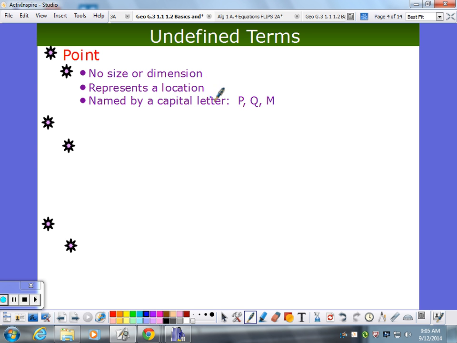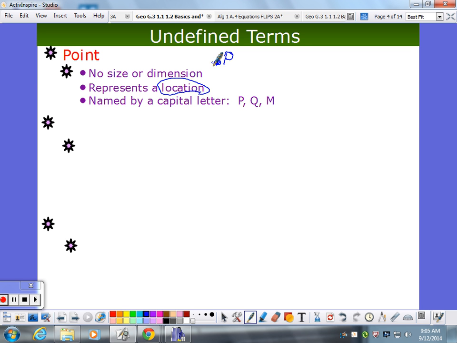So it has no size or dimension. Now, what does that even mean, no size or dimension? It's very hard to even think about what that is. It's just a point in space. Yeah, it's like a location. It's just a location. Even though we tend to make a point, here's a point, and that's point P, and we name it with an uppercase letter.